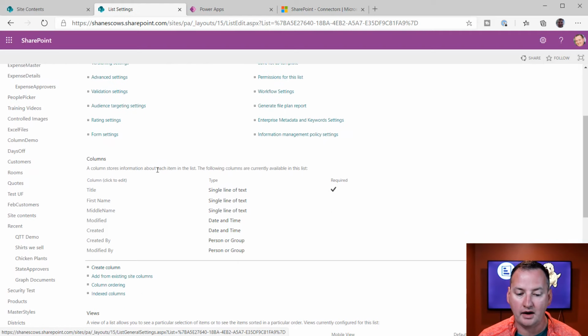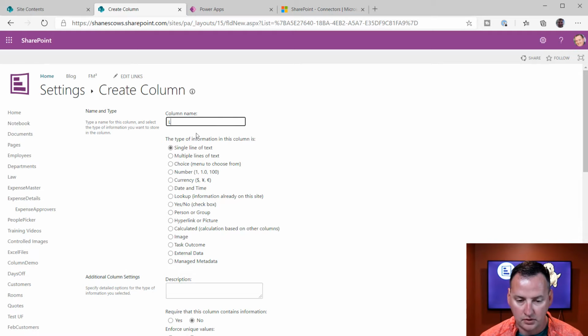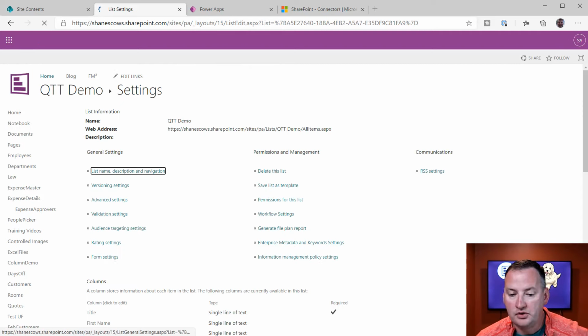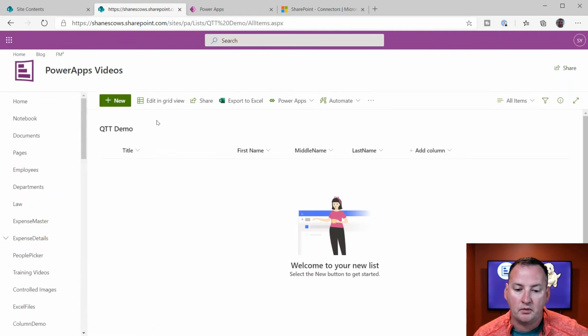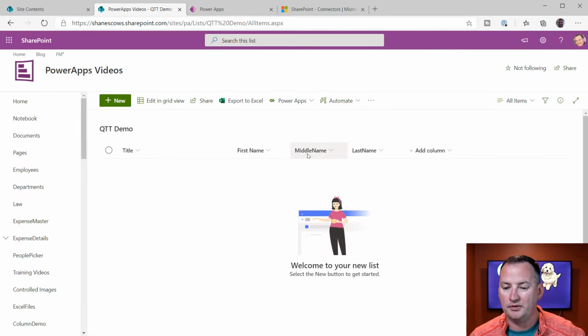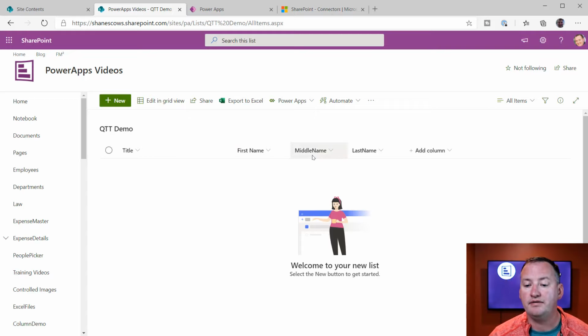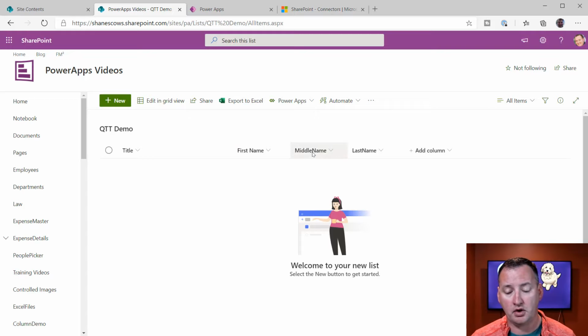So we've got first name, middle name without a space, and then let's go ahead and create last name. Let's create column right here, and we're going to also create last name without a space. If we do this now and say, all right, cool, and go back over here, you can see that first name, well, this looks really bad in SharePoint. If no one's ever going to access the list from SharePoint, then who cares? But if you don't like this, if sometimes you want to go over here and see this with a space in between, we're going to leave middle name alone, but let's go fix last name.